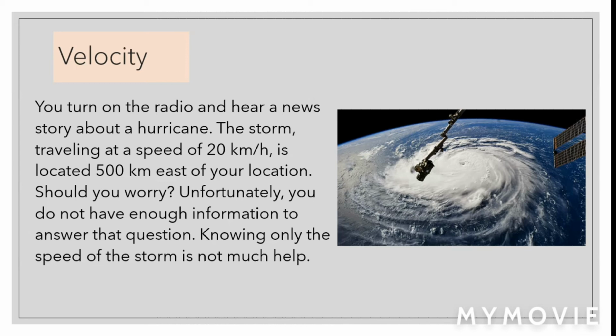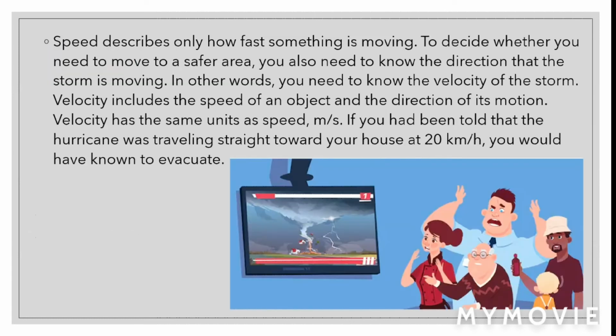Velocity. You turn on the radio and hear a news story about a hurricane. The storm, traveling at a speed of 20 kilometers per hour, is located 500 kilometers east of your location. Should you worry? Unfortunately, you do not have enough information to answer the question. Knowing only the speed of the storm is not much help. Speed describes only how fast something is moving.